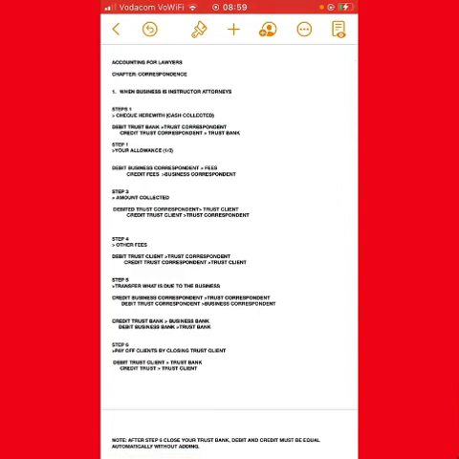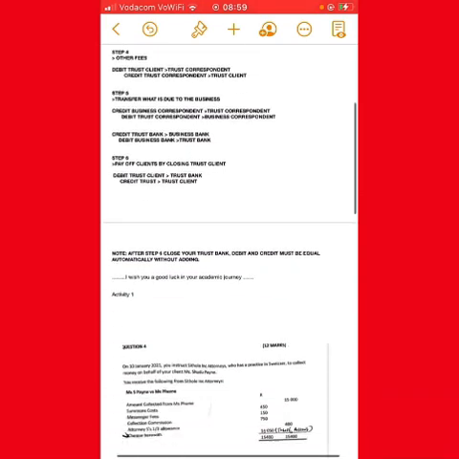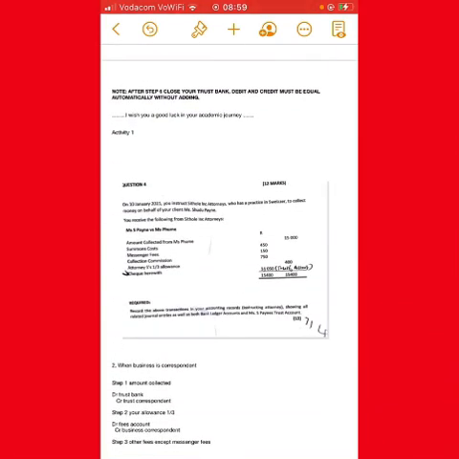Then we go to step number 3. Step number 3 is amount collected. What you need to do with this amount collected, you debit the trust correspondent and credit the trust clients. That simply means that the trust correspondent is debited by trust clients and trust clients is credited by trust correspondent. So let's go to our activity and look for this amount. The amount collected from Mrs. Payne is 15,000.